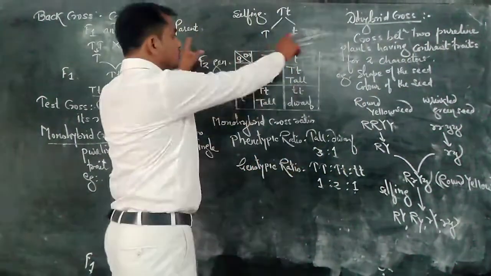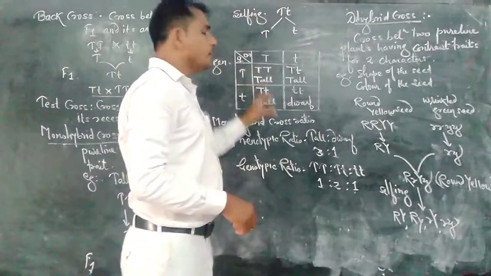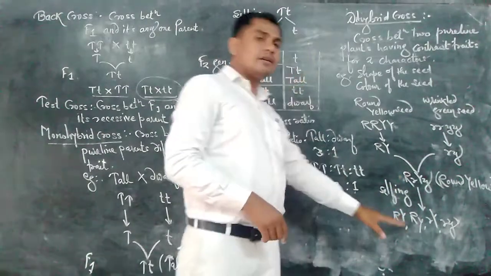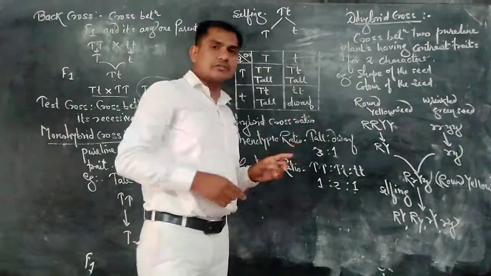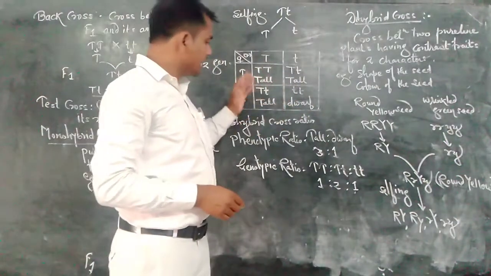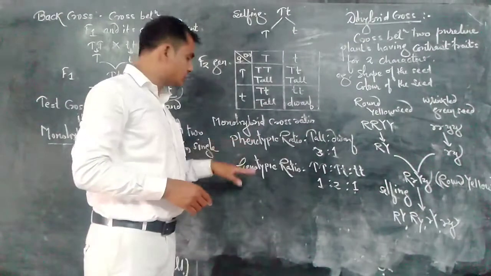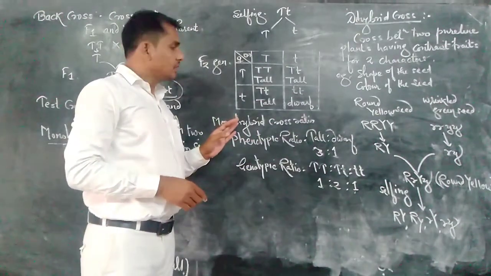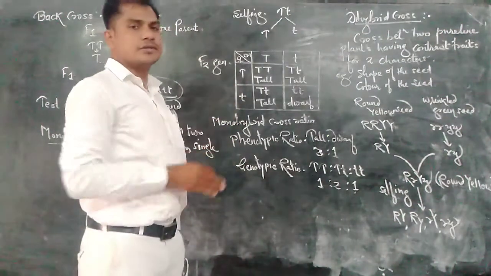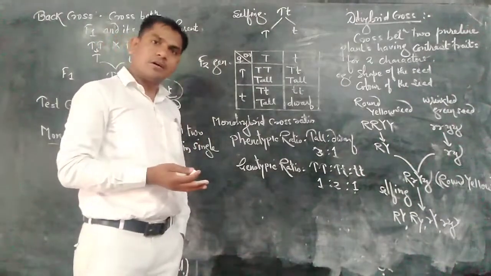So we should draw such a chart: 4 male gametes, 4 female gametes, and their combinations. This one is the F1 generation, and here is the F2 generation. Draw the Punnett square, calculate all these combinations and plants, and write down the phenotypic as well as the genotypic ratio, and do the practice. Okay. After the dihybrid cross, we will see the Mendelian laws of inheritance.